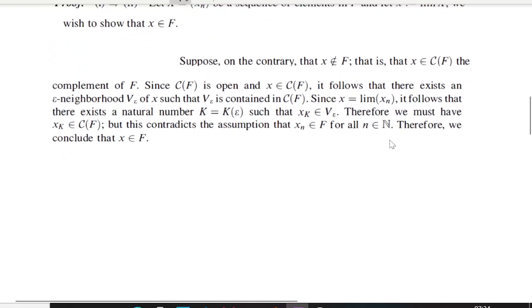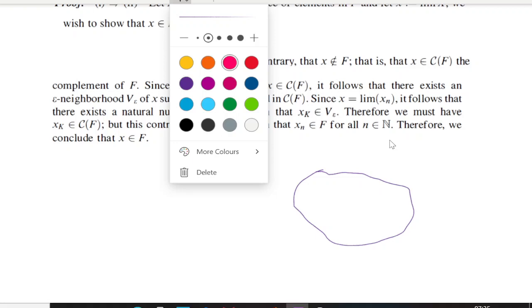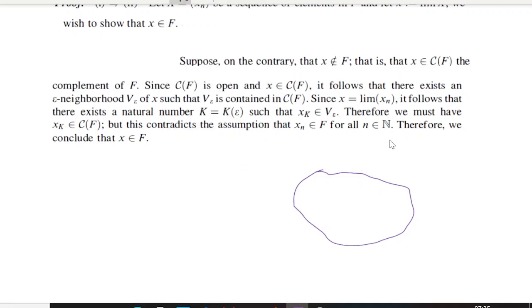See how it follows. We have got a set here, then a point, and we assume that this is closed. We want to prove that every convergent sequence in this has a limit in this.